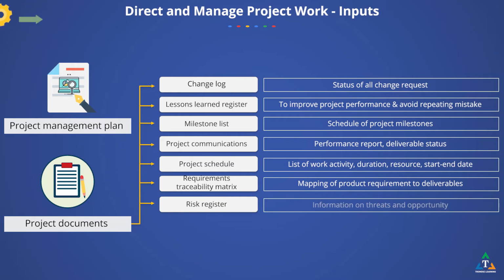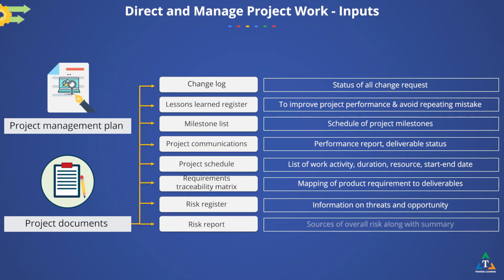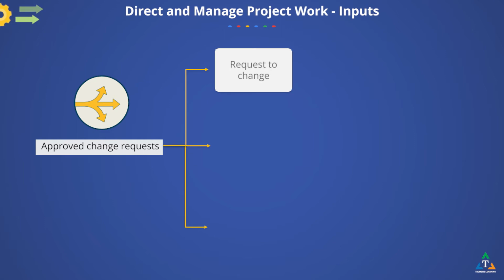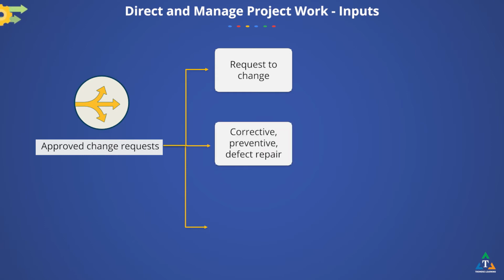Risk register provides information on threats and opportunities that may impact project execution. Risk report provides information on sources of overall project risk along with summary information on identified individual project risks. Approved change requests are also inputs to the direct and manage project work process. The PMBOK guide uses the term change request as an umbrella to encompass not only a request to change some aspect of the product or project, but also corrective action, preventive action, and defect repairs.